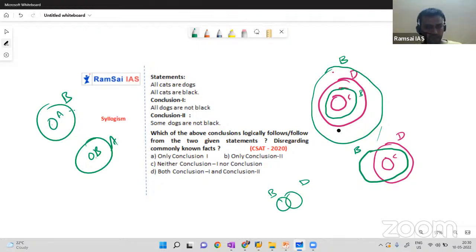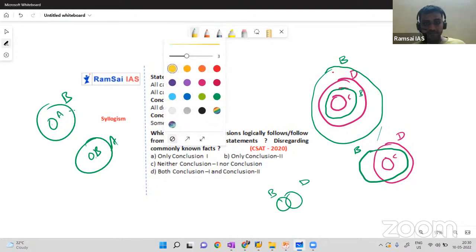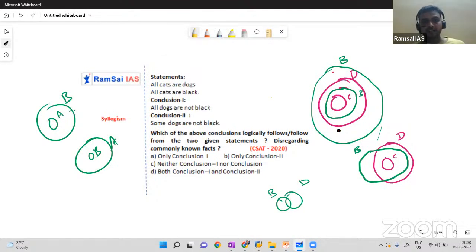syllogisms. Then conclusions. Okay, let me analyze conclusions now. While analyzing conclusions: all dogs are not black. Is it true? All dogs are not blacks. Yes, all dogs are not blacks. How can I say?